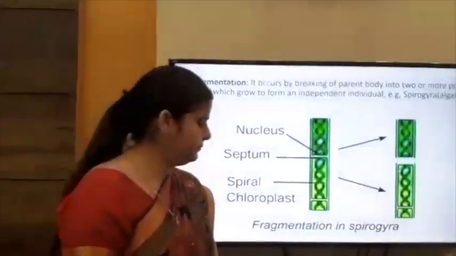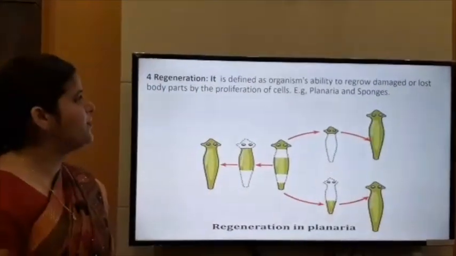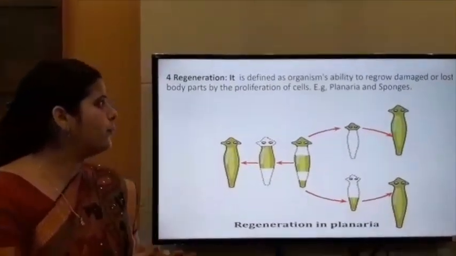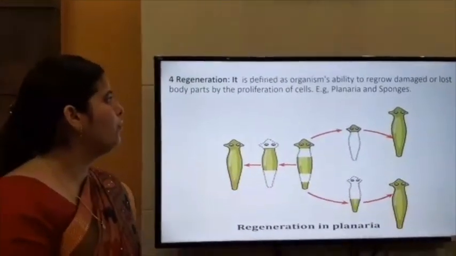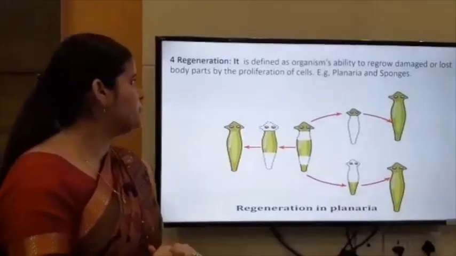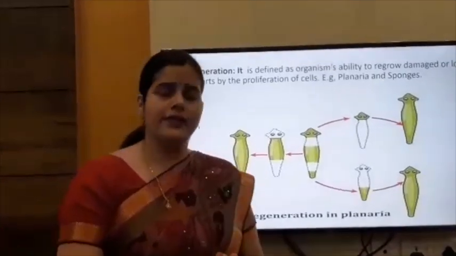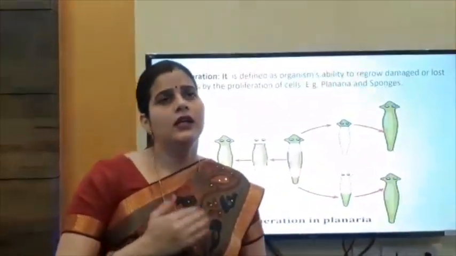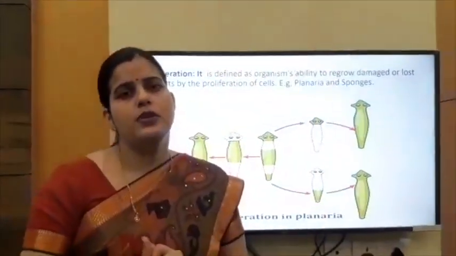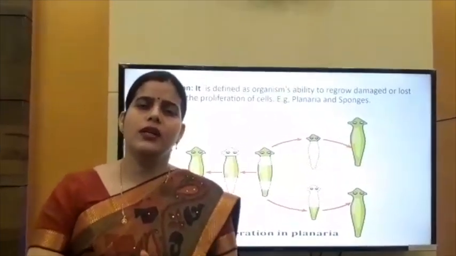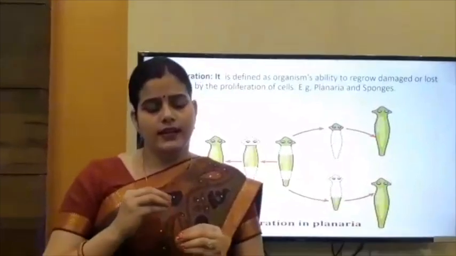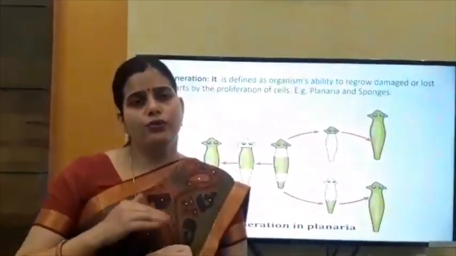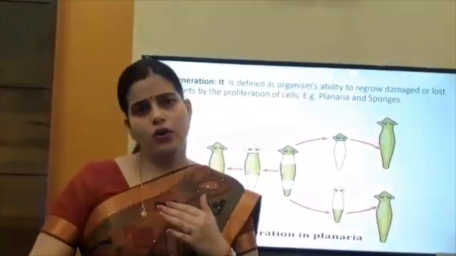Okay. Next, regeneration. It is also a type of asexual reproduction. It is defined as the organism's ability to regrow damaged or lost body parts by the proliferation of cells. It means when any organism loses a part or its part is damaged, then it has the ability to regrow the damaged part or lost part.